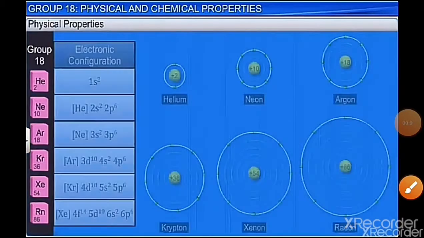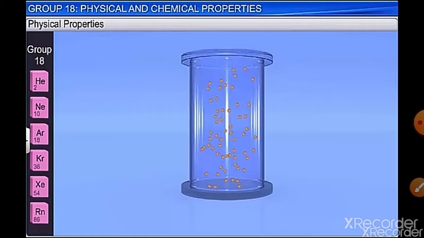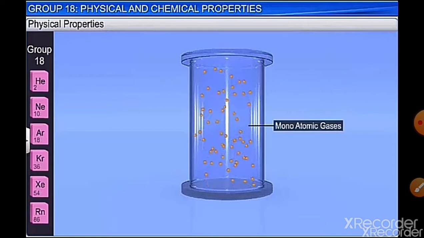Discuss the physical properties of group 18 elements. Group 18 elements have a closed shell configuration, that is, the outer shell electronic configuration is completely filled and they are highly stable, due to which they are inert and they have no ability to gain or lose electrons.